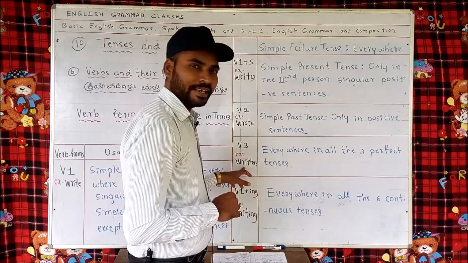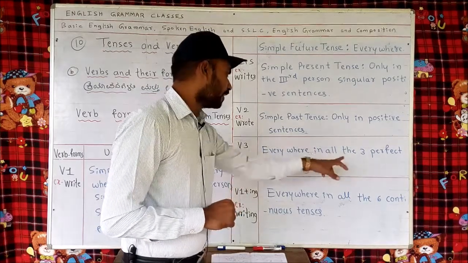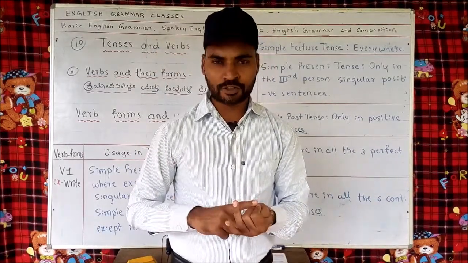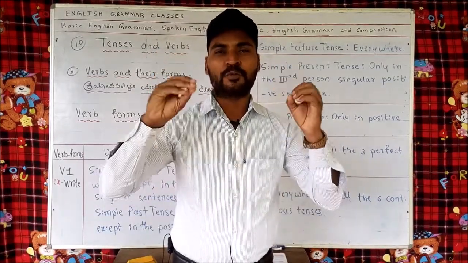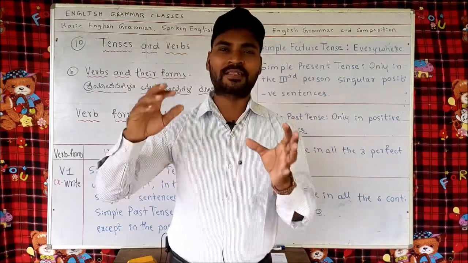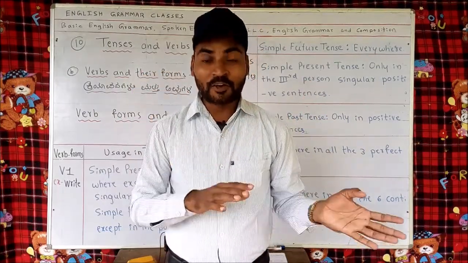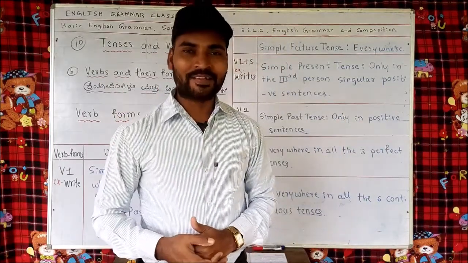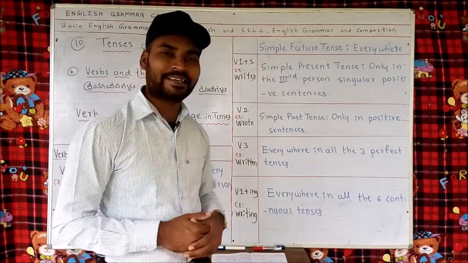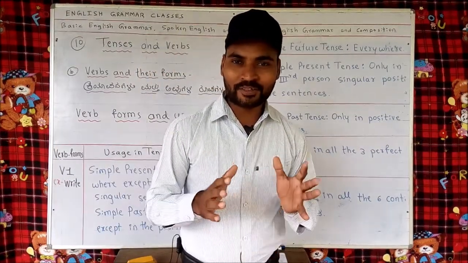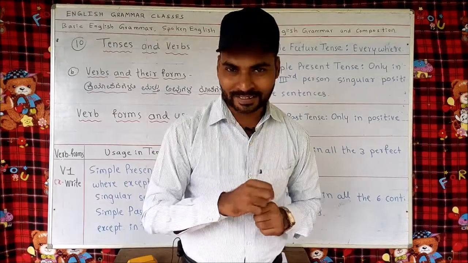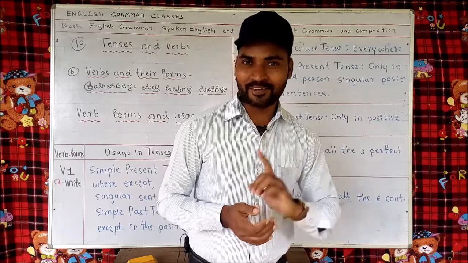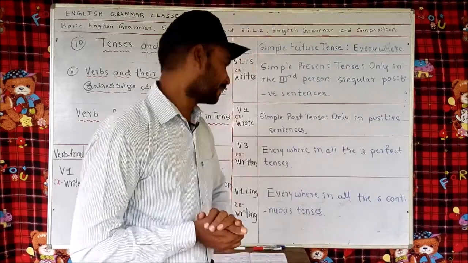V3, example, written. Everywhere in all the three perfect tenses: present perfect tense, past perfect tense, future perfect tense. The sentence may be positive, negative, first person, second person, third person, interrogative, singular, plural. Everywhere we use this V3 form of the verb. The example is written here, and this V3 form of the verb is used in passive voices also. I will deal with this topic in detail when we are studying active and passive voices.